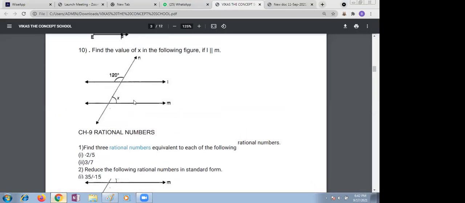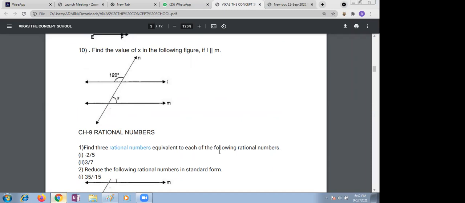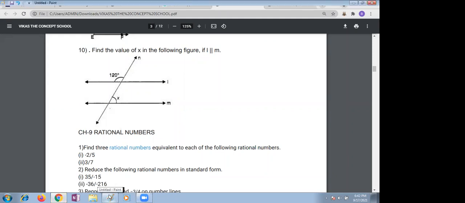Next, where are these bits? So the 10th bit, how many of you understood? Please raise your hand. I can see only 5, 6, 7, 8. Tell me truly, children. If you are not getting it, I will do it on the screen.